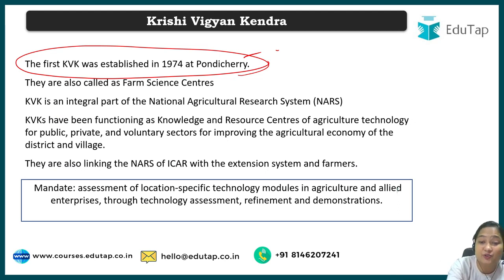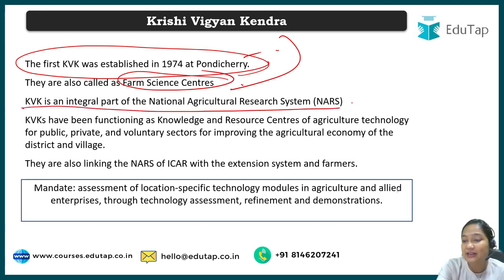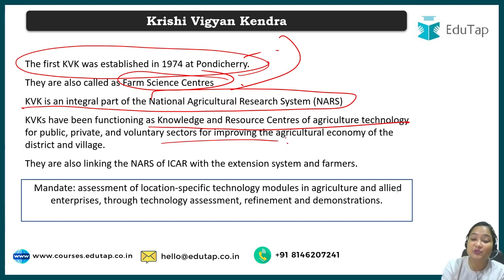Another thing you should know is that KVKs are also known as Farm Science Centers. KVKs are an integral part of NARS, that is, the National Agriculture Research System. The function of KVK is basically to transfer knowledge from the resource center to the farmers. Public, private and voluntary sectors will be involved.